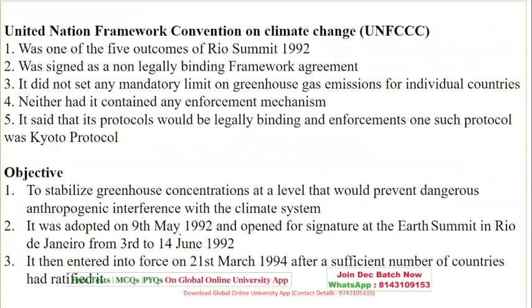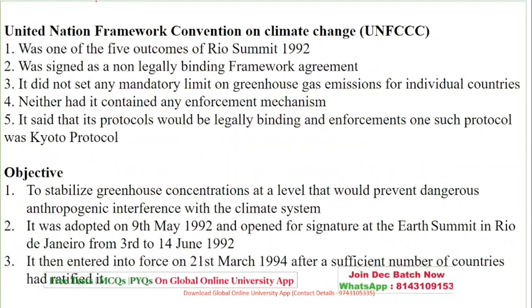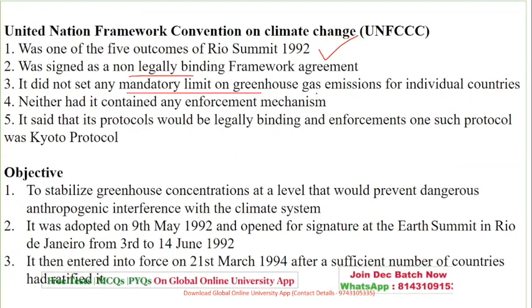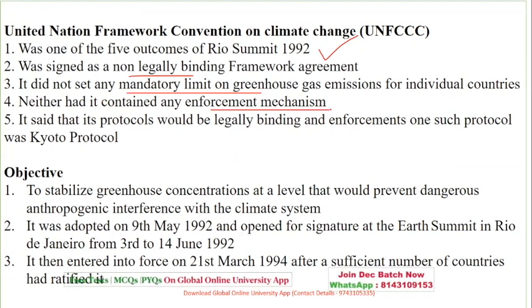Coming to the next, the United Nations Framework Convention on Climate Change. This was one of the 5 outcomes of the Rio Summit. It is non-legally binding, so it is not forced, it is a voluntary part. It did not set any mandatory limits for greenhouse emissions, and neither did it contain any enforcement mechanism.